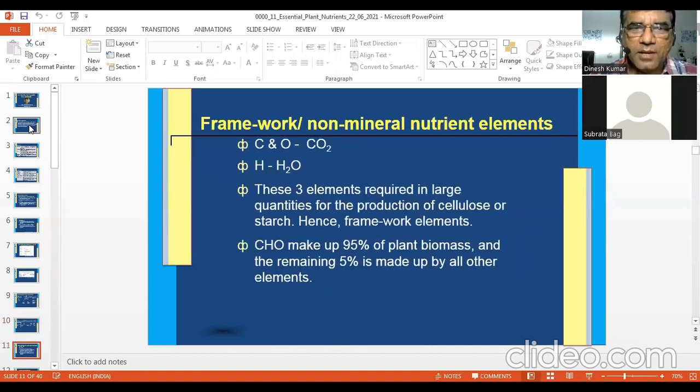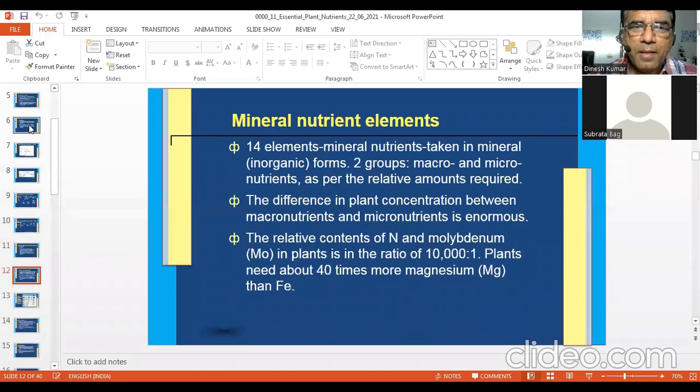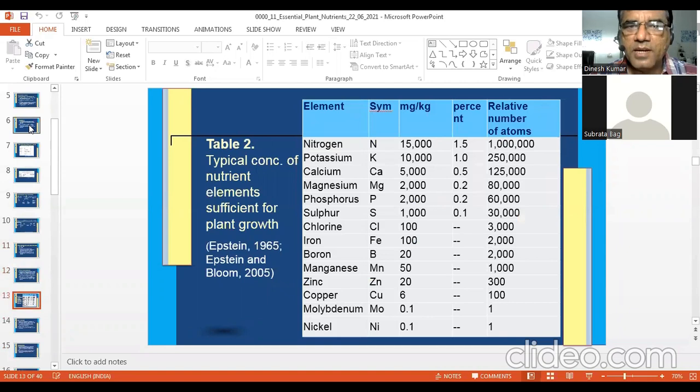And we have seen the importance of carbon, hydrogen, oxygen. They make the main part of the plant body, that is approximately 95%, and 5% are minerals. Overall, you can see these 14 elements are mineral elements, and we have seen the relative concentration of different mineral nutrients in the plant bodies.